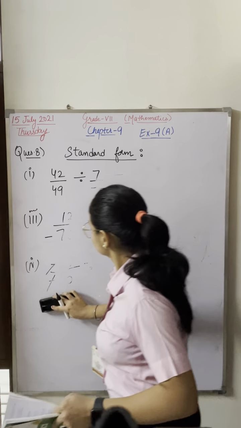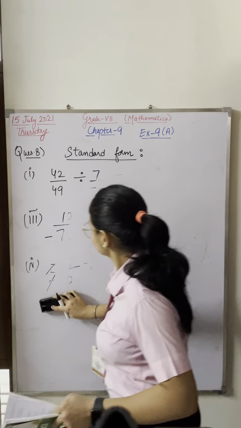Now the next question is question 9. In question 9, what they are asking, question 9 is totally similar to question 8. Which of the following are the pairs of equivalent rational numbers? The pairs which are equivalent. What are equivalent? I'll tell you. Suppose first part is 3 upon minus 15 comma minus 1 upon 5.